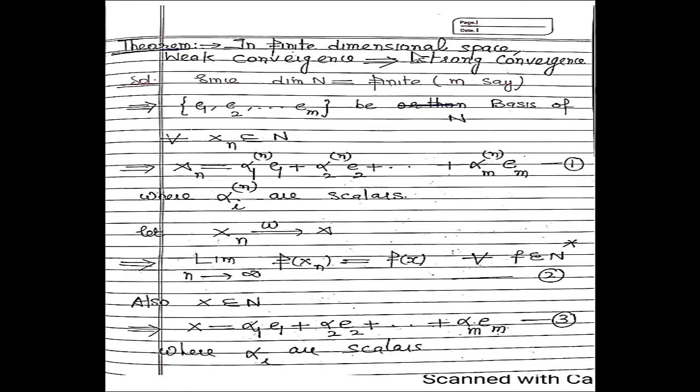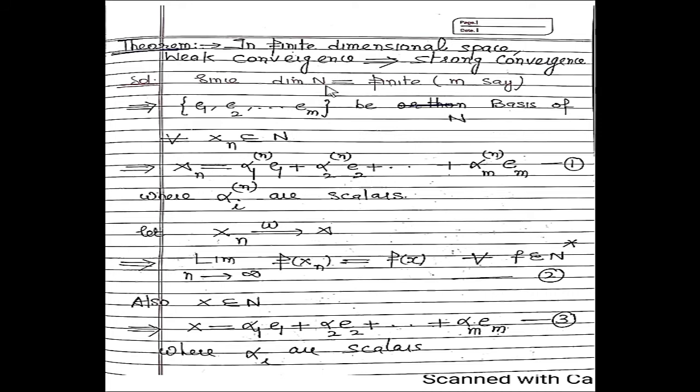Suppose N is a finite dimensional vector space, a normed space. If N is a finite dimensional space, then it means the dimension of N is finite, and we can say that finite value is equal to m.